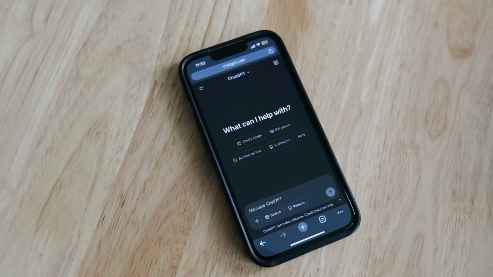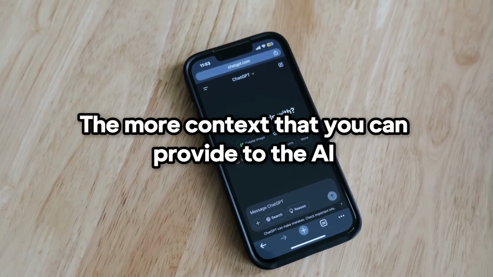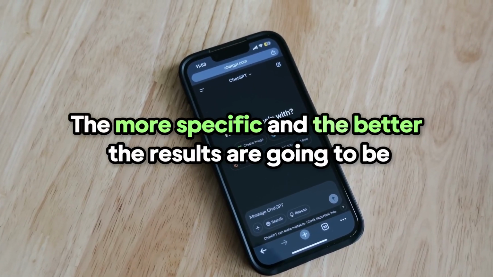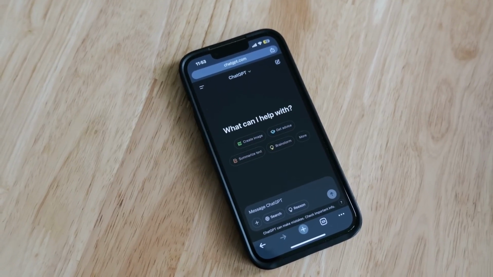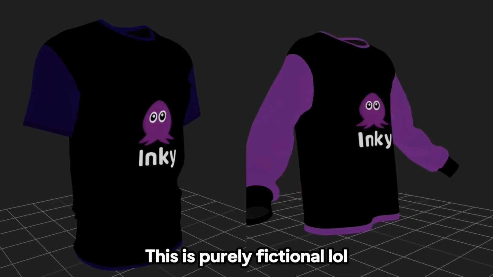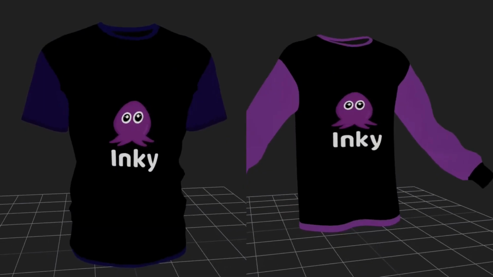The next part of this framework is context. The general rule of thumb is that the more context that you can provide to the AI, the more specific and the better the results are going to be. The most obvious piece of context that we can provide right now is some pictures of the actual merch that we're selling. We can also add in some background about our company.